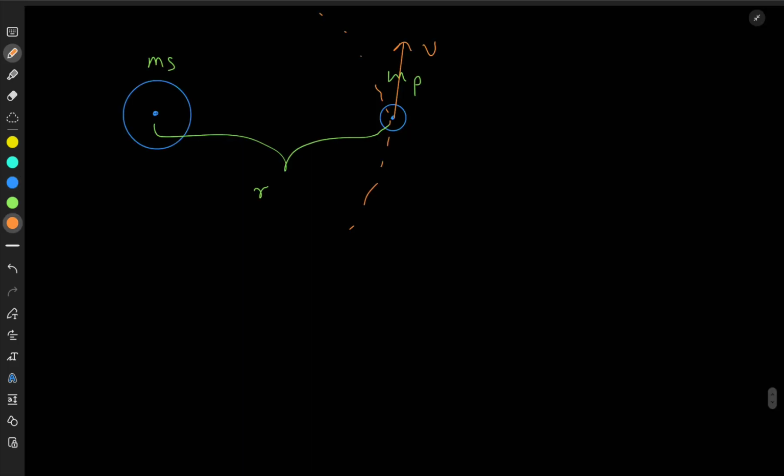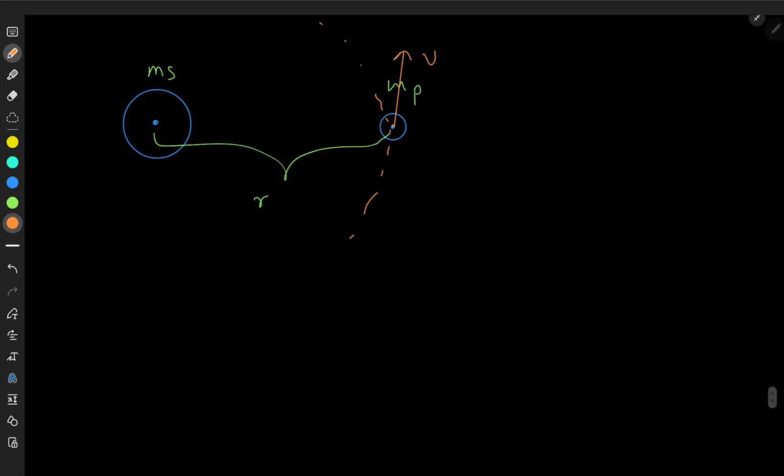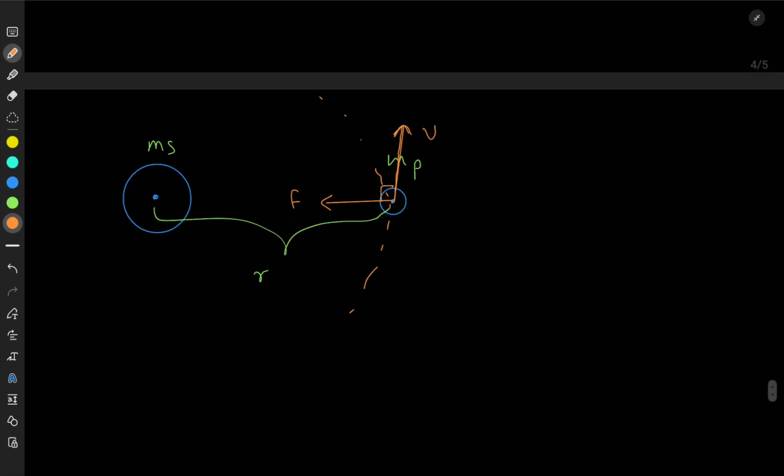Though planets are supposed to go around the sun in an elliptical path, here we are assuming a circular path for simplicity, right? So if you think about the distance from the sun to the planet as r, you can see that the planet is attracted towards the sun, and it has what we call a tangential velocity, perpendicular to this force. So with that velocity it goes around, right?